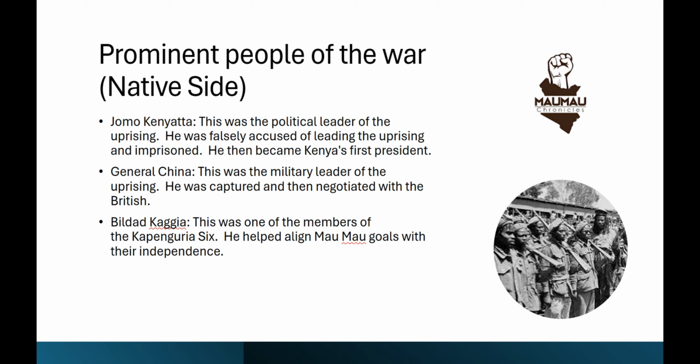Prominent people of the war from the native side. Although there are many important people in the Mau Mau Uprising, these are the main ones from the Mau Mau side. Jomo Kenyatta was the political leader in the uprising. He was falsely accused of leading the uprising and was imprisoned. He then became Kenya's first president. General China was the military leader of this uprising. He was captured and then negotiated with the British. Bildad Kagia was one of the members of the Kapingiria Six, which was a group of important nationalists. He helped align Mau Mau goals with their independence.